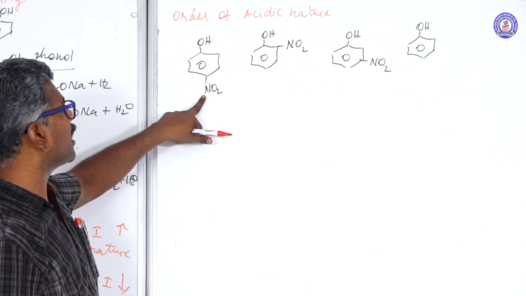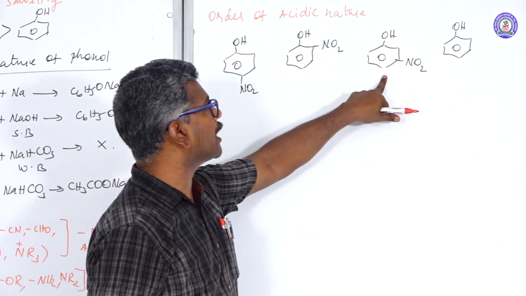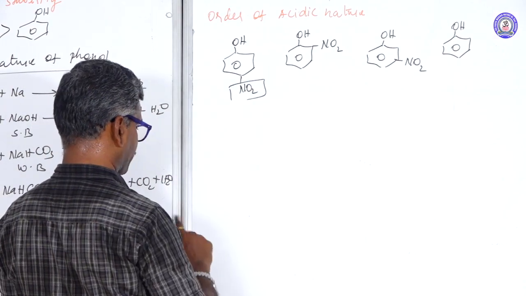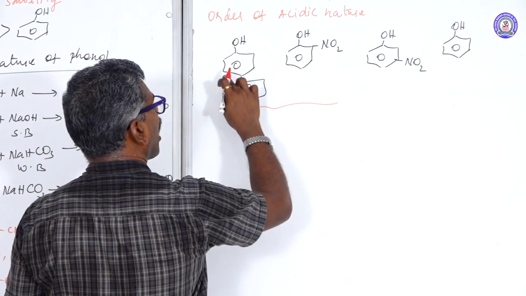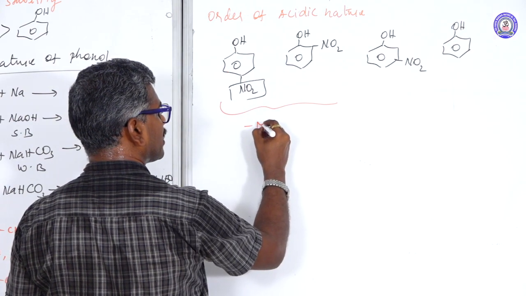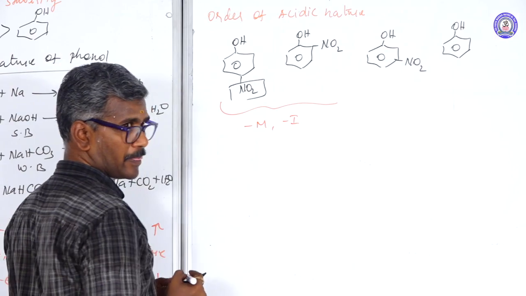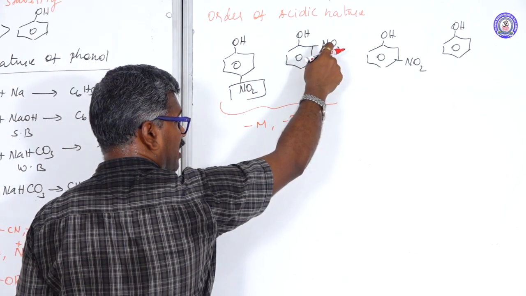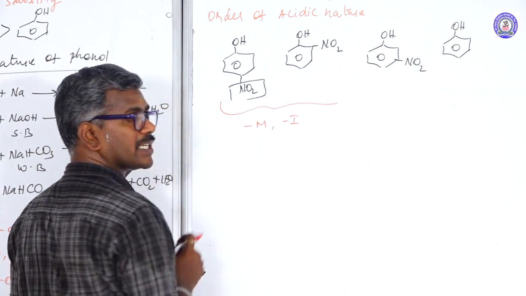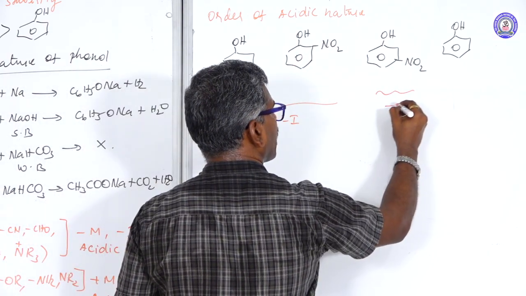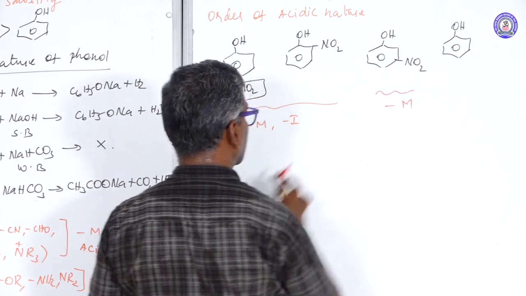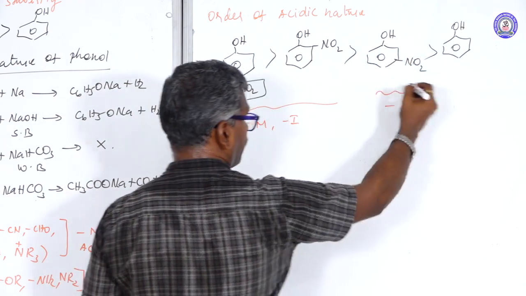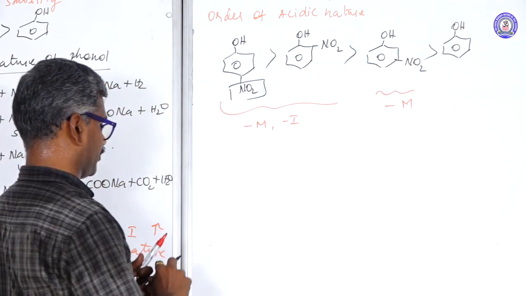Para-nitrophenol, ortho-nitrophenol, and meta-nitrophenol, which is the standard one. Here the NO2 group is an electron withdrawing group. Both ortho and para are explained by the minus M and minus I effect. But comparatively, in ortho the hydrogen is trapped by the NO2, so it is less acidic. Meta is explained by only minus I. This one is the standard. Order of acidic character: para is more acidic than the remaining. This is point number 1.